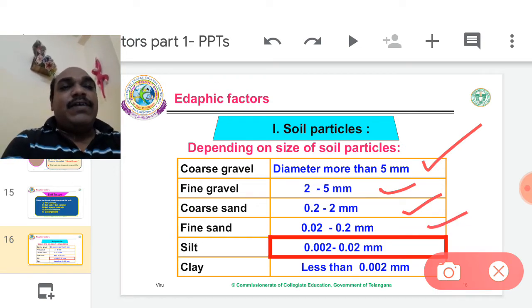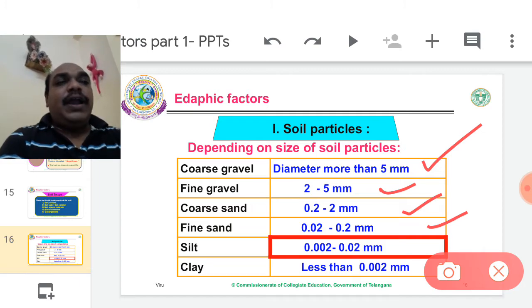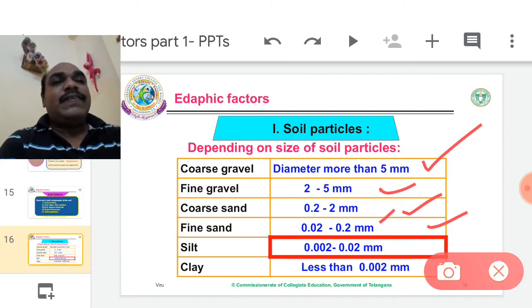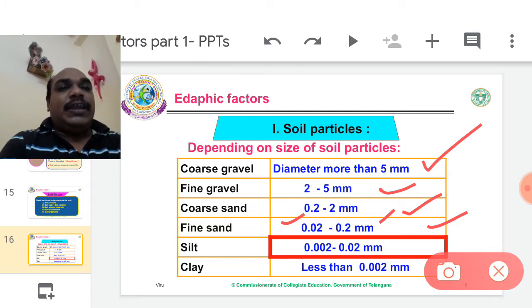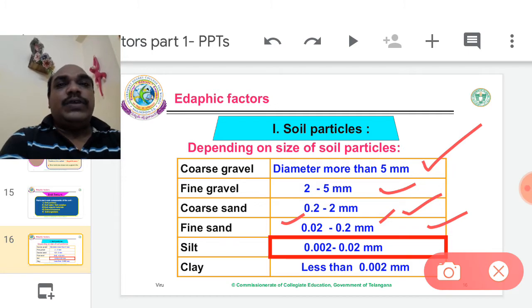If the size of the sand particle is in between 0.02 and 0.2 mm, here 0.2 is the maximum size, 0.02 is the minimum size. For silt particles, 0.002 is the minimum, 0.02 mm is the maximum size.